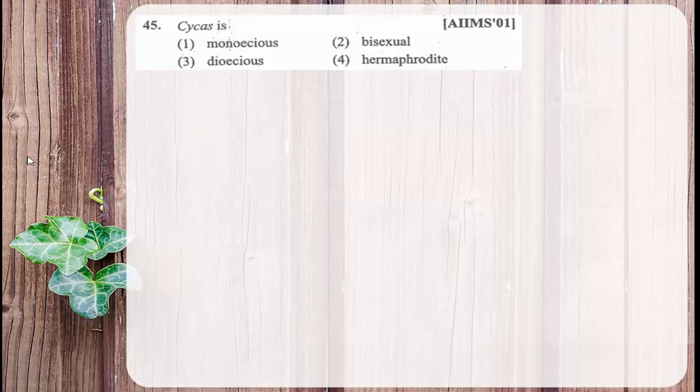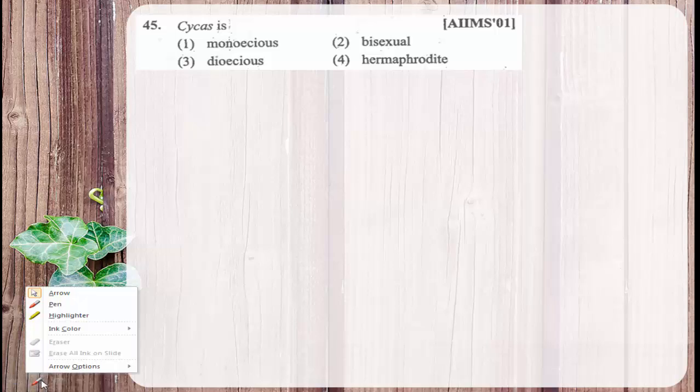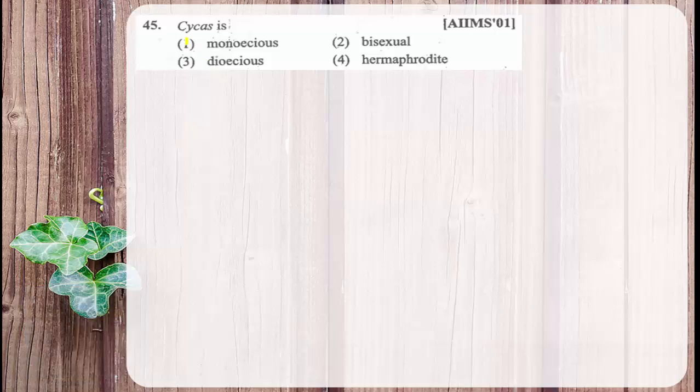In cycas, male and female cones are produced by two separate plants. One plant is referred to as a male plant with the male cone and the other as a female plant with the female cone. When the male and female reproductive structures, or the cones, are produced in two separate plants, no doubt the cycas is described as dioecious.